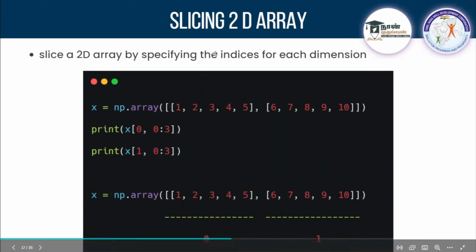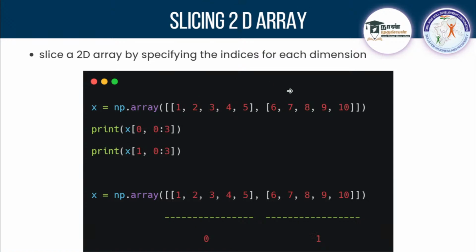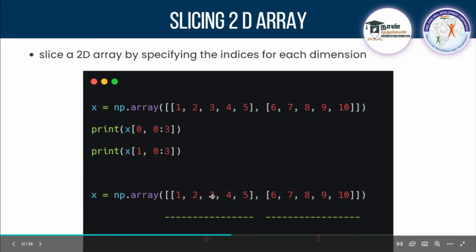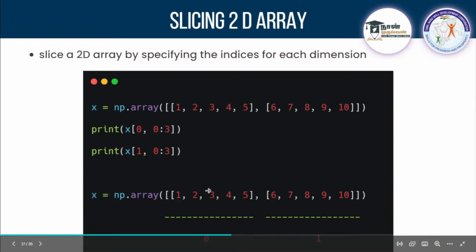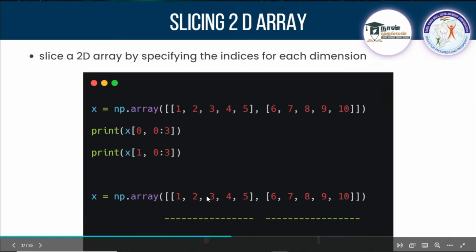So now comes the question, how will you slice a 2D array? You know how to access a 2D array, right? With index numbers. So you can apply the same here. What I am doing here is 0, 0:3. 0 means the first 1-dimension array, and in that, from the 0th index till the 3rd index, I am getting it. Till the 2nd it will give. From 0, 1, 2, I should get. We'll try this.